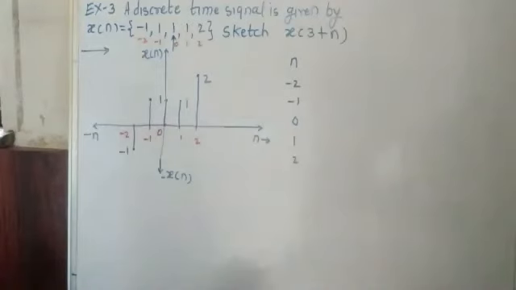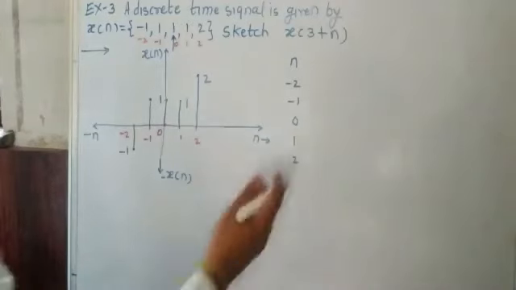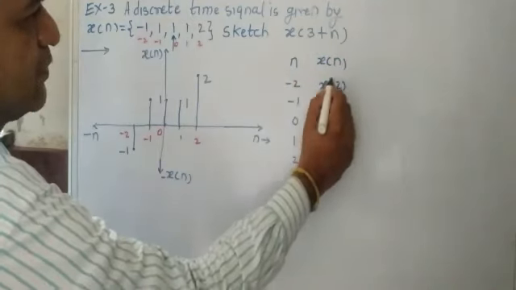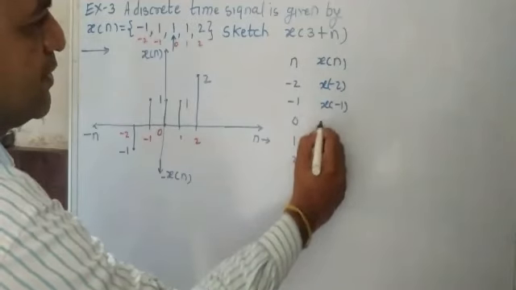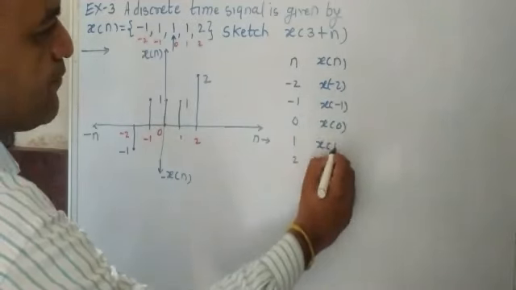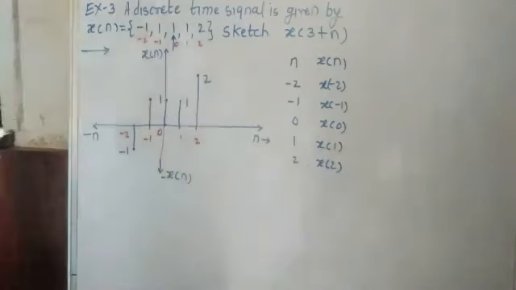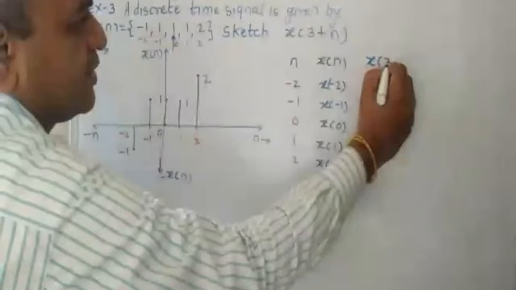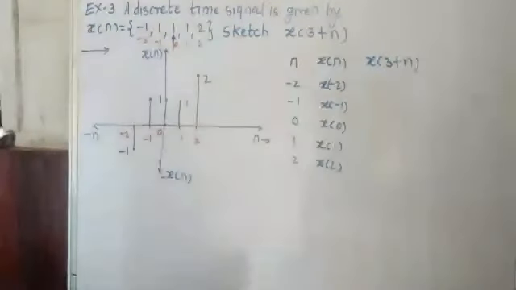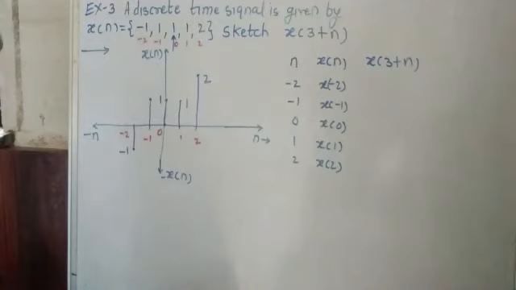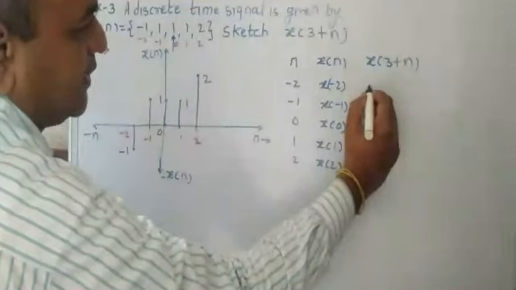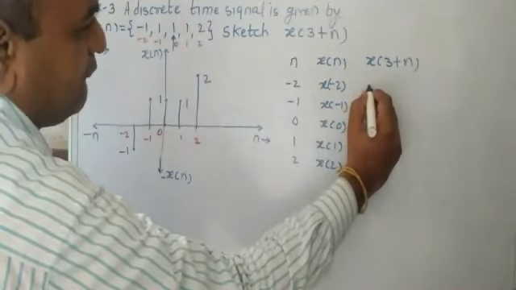Now again we write x of n. x of n is x of -2, x of -1, x of 0, x of 1, and x of 2. Now again here we will write x of 3 plus n. Now what is x of 3 plus n? Now we find all the values one by one. Now we put n and we find the values.